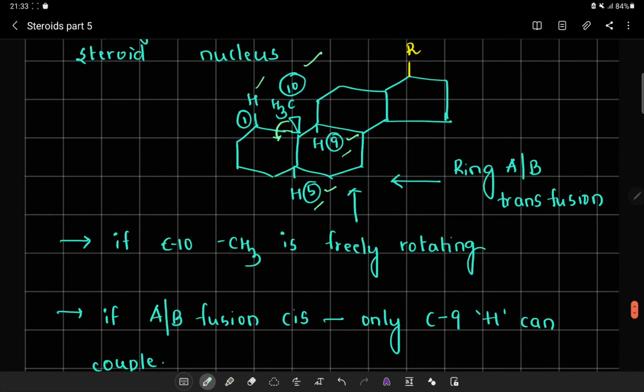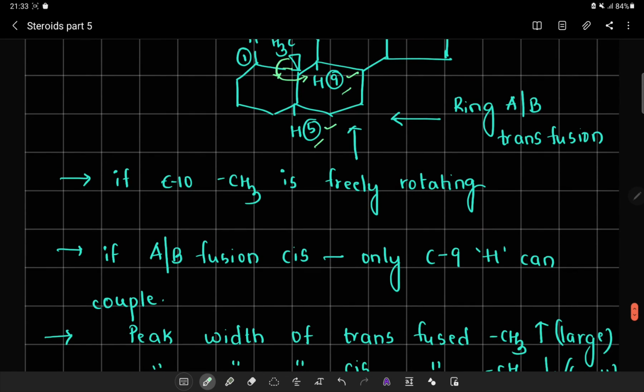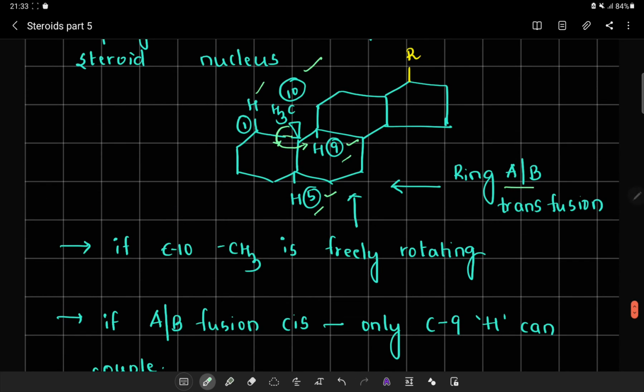If the C10 methyl is freely rotating, it can couple with C1, it can couple with C5 and it can couple with the C9 proton respectively. Now this will happen if ring AB is having a trans fusion. If AB is in the trans fusion, then this methyl group is going to have a free rotation.